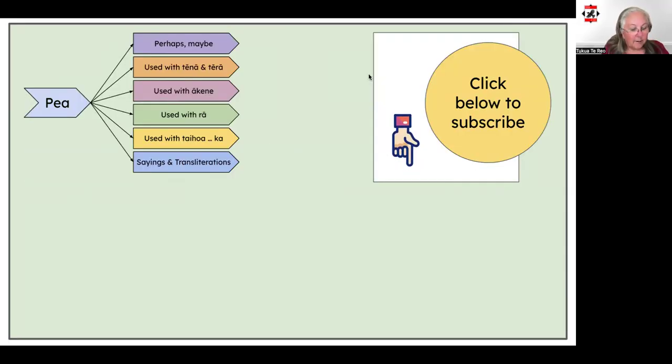So that's all for now about the kupu pea and for the series about kupu takitahi. I hope you found the videos helpful and that you've learned some new sentence structures and phrases that you can start using straight away. Keep an eye open for some of these on the Tukua Te Reo Quizlet.